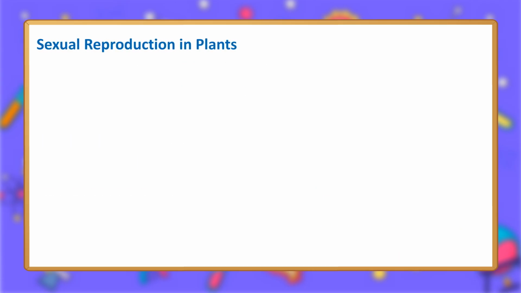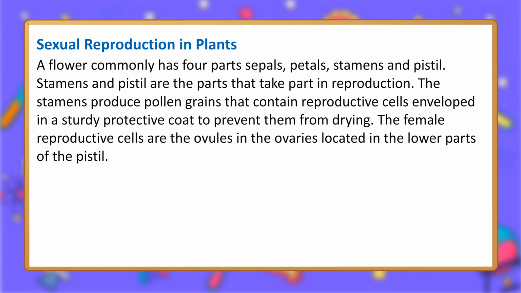Structure of a flower. Sexual reproduction in plants. A flower commonly has four parts: sepals, petals, stamens and pistil. Stamens and pistil are the parts that take part in reproduction. The stamens produce pollen grains that contain reproductive cells enveloped in a sturdy protective coat to prevent them from drying. The female reproductive cells are the ovules in the ovaries located in the lower parts of the pistil.